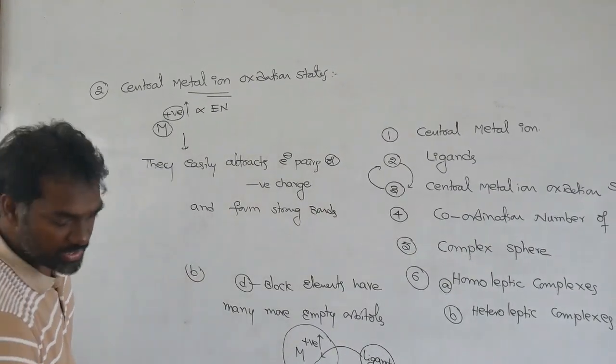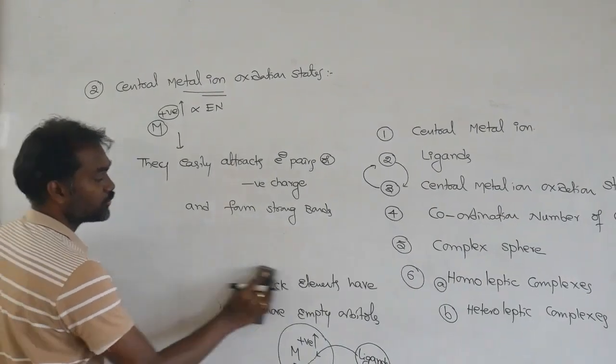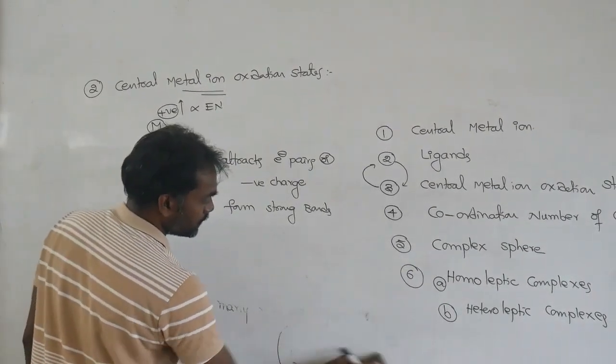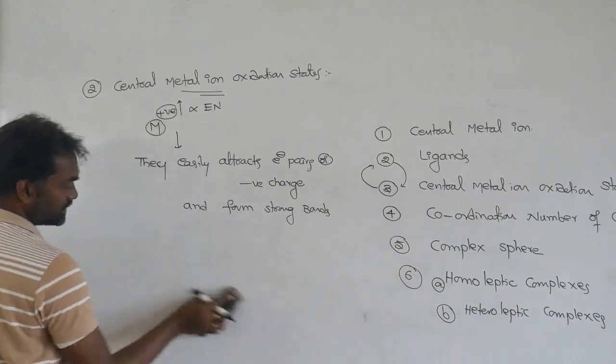Already we have seen oxidation states, so once again you write them.